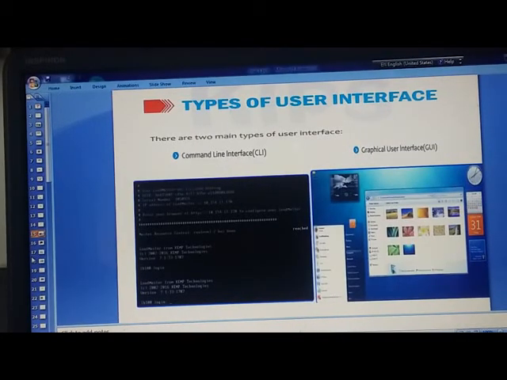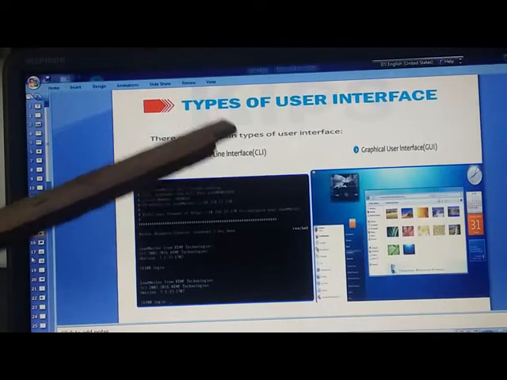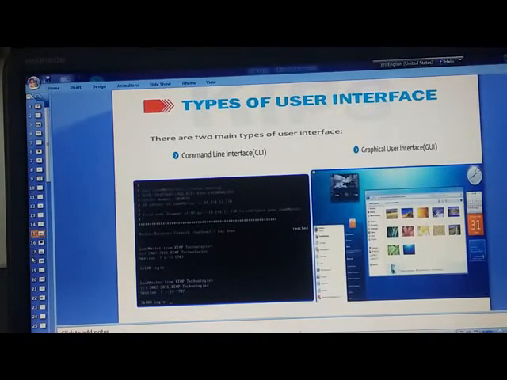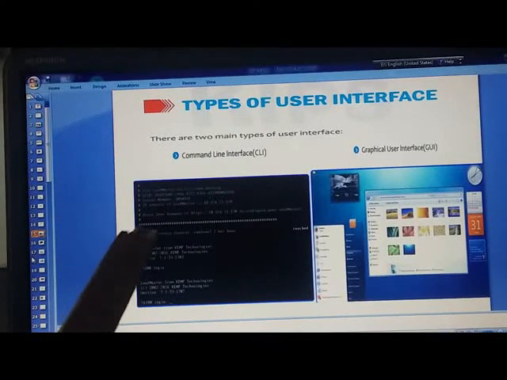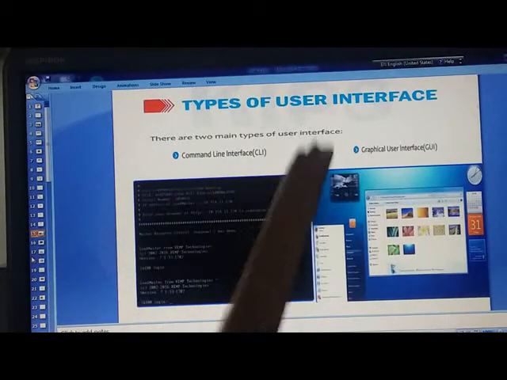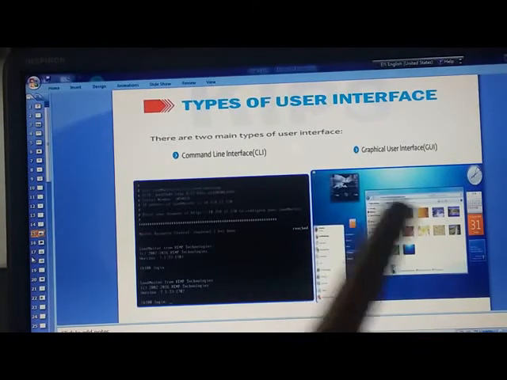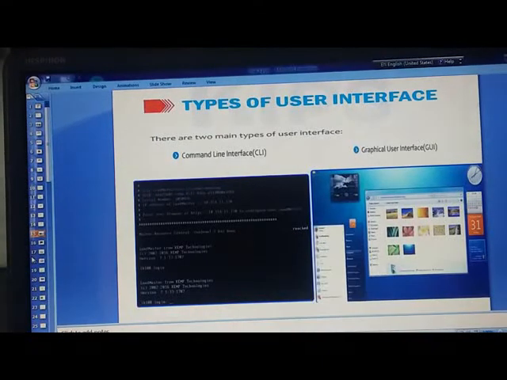Now, what are the types of user interface? There are two main types of user interface. The first one is the command line interface, CLI. See how it looks, a black screen with white text. This is your command line interface. The second is the graphical user interface. You can see some pictures, colorful. So this is your graphical user interface.